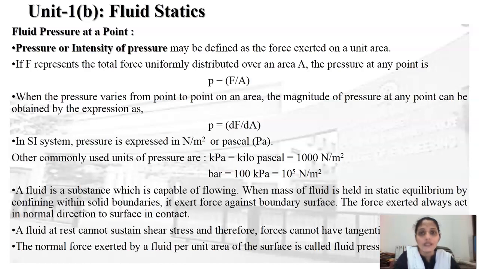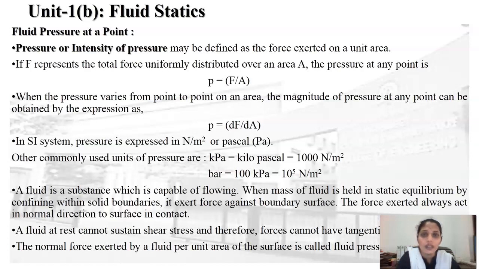Next, when the fluid is at rest, the upper layer will exert pressure on the bottom layer. So at the top of the fluid the pressure is 0, and as you move downward toward the depth of the flow, the pressure is maximum at the bottom. The reason is that the upper layers are exerting pressure on the bottommost layer. Let us see fluid pressure at a point.